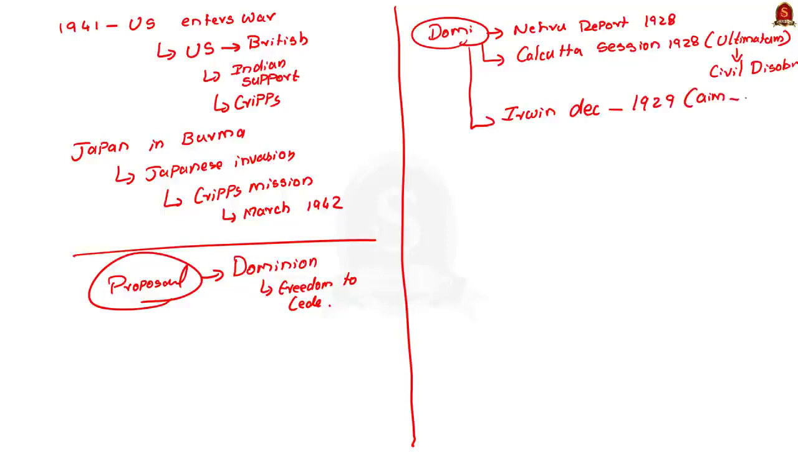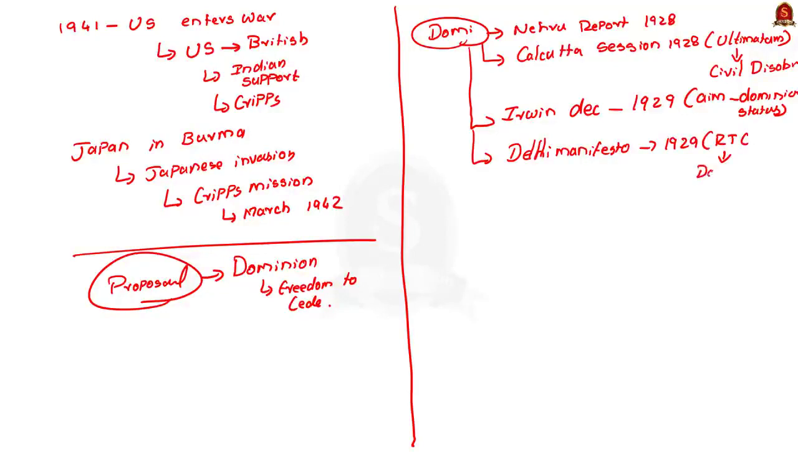Here note that during the Irwin declaration, he did not offer any time limit during which the dominion status would be given. Then, during the Delhi Manifesto of 1929, the national leaders proposed that the purpose of the Round Table Conference should not be to determine whether and when to give the dominion status, but to formulate a solid plan for the implementation of dominion status.